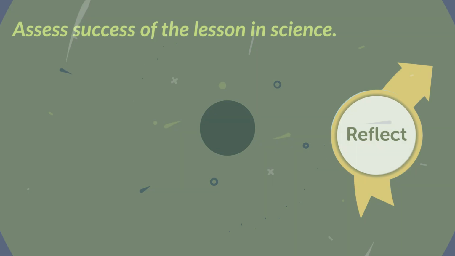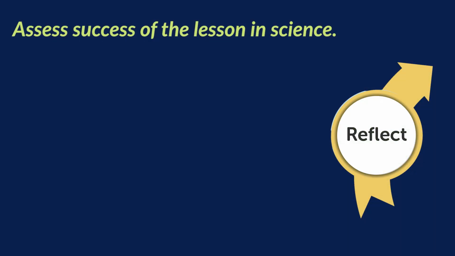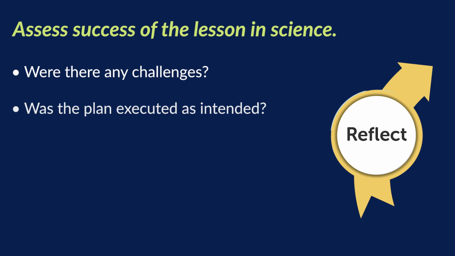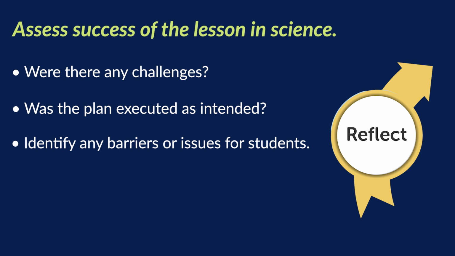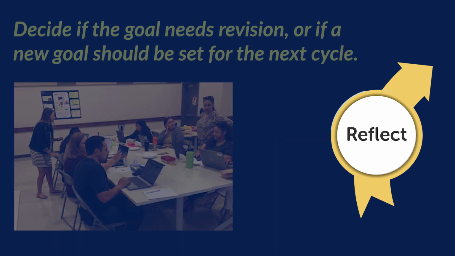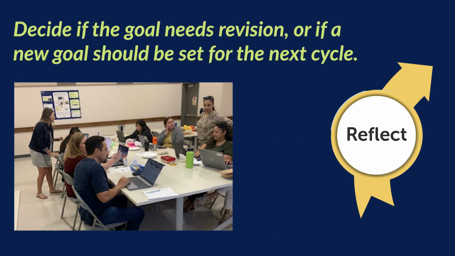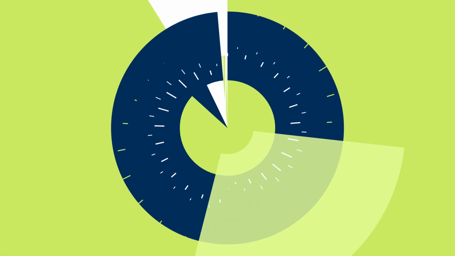Assess success of the lesson in science. Were there any challenges? Was the plan executed as intended? Identify any barriers or issues for students. Use this reflection to decide if the goal needs revision or if a new goal should be set for the next cycle.